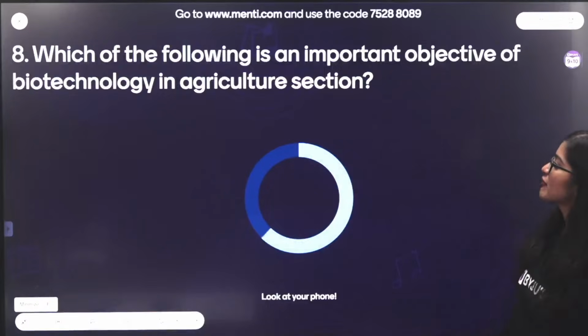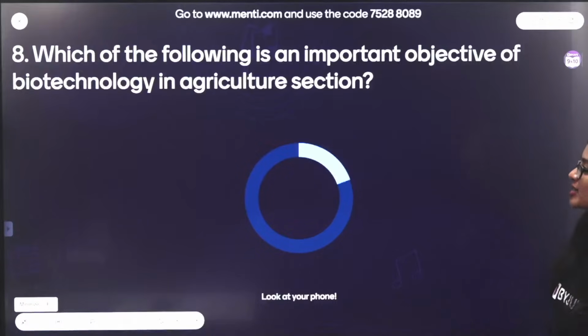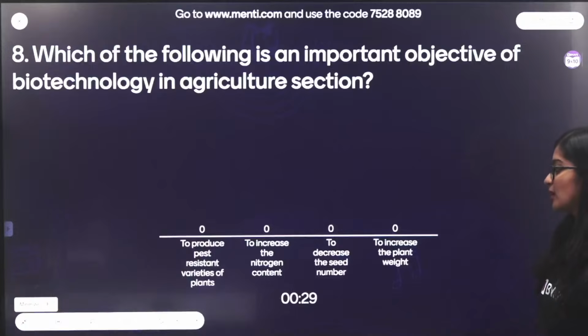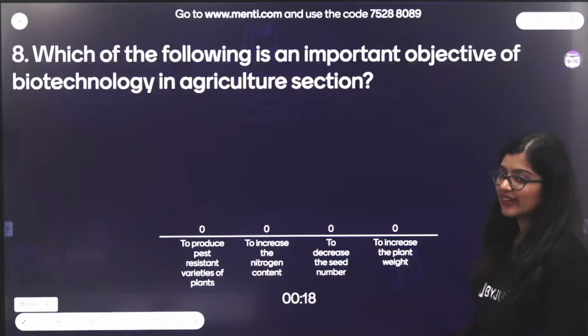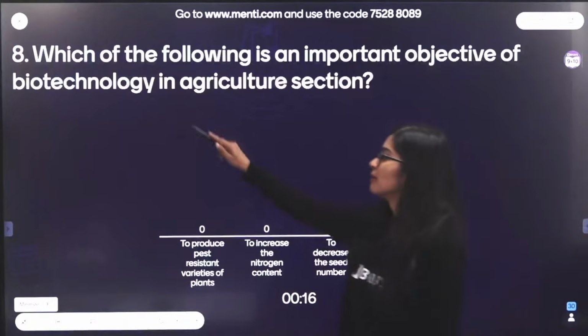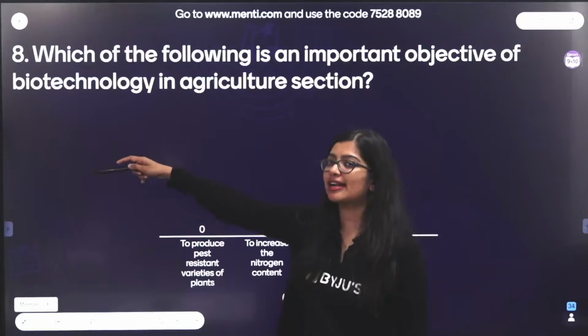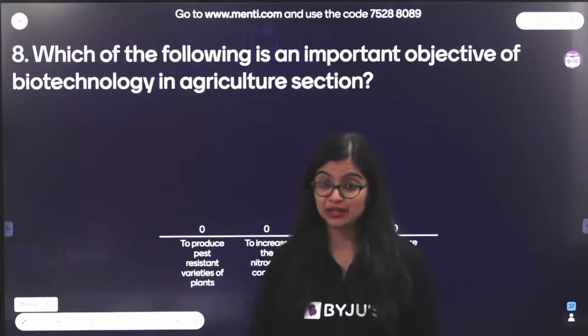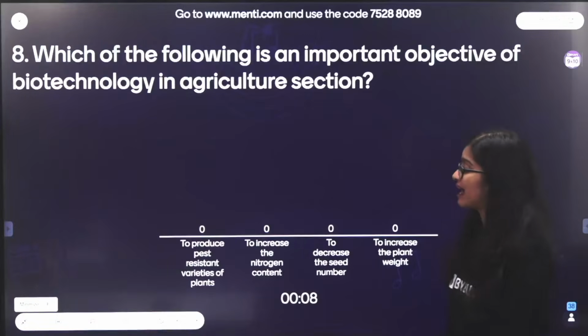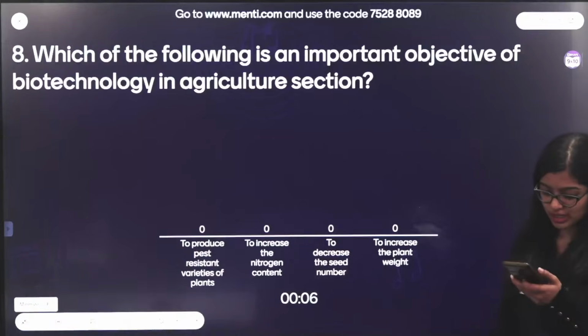Which among the following is an important objective of biotechnology in the agricultural sector? To produce pest-resistant varieties of plants, to increase nitrogen content, to decrease the seed number, to increase plant weight. Very easy. I told you, biotechnology, and I told you about this when we were discussing a specific concept in the beginning. You learned about it in your 12th grade. Think about it very logically.